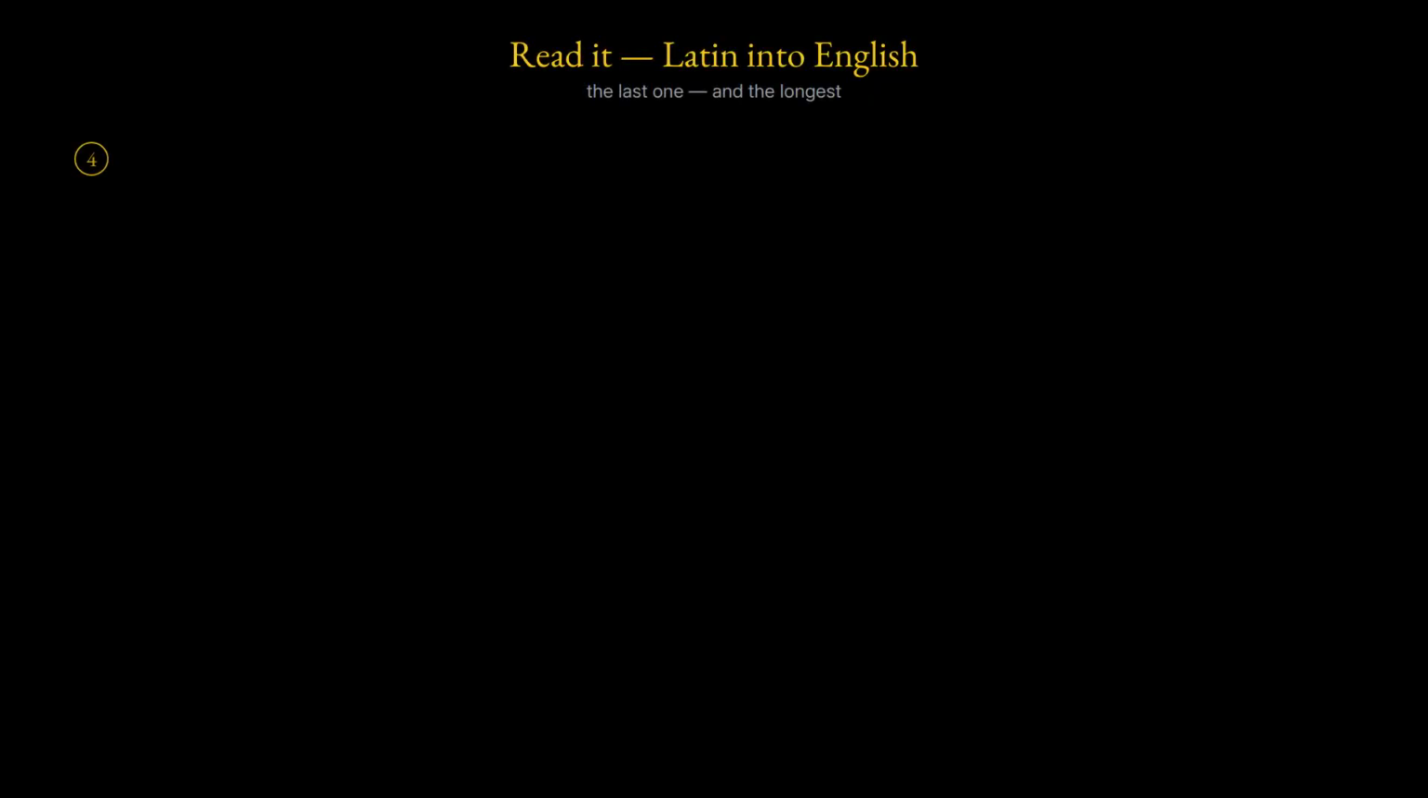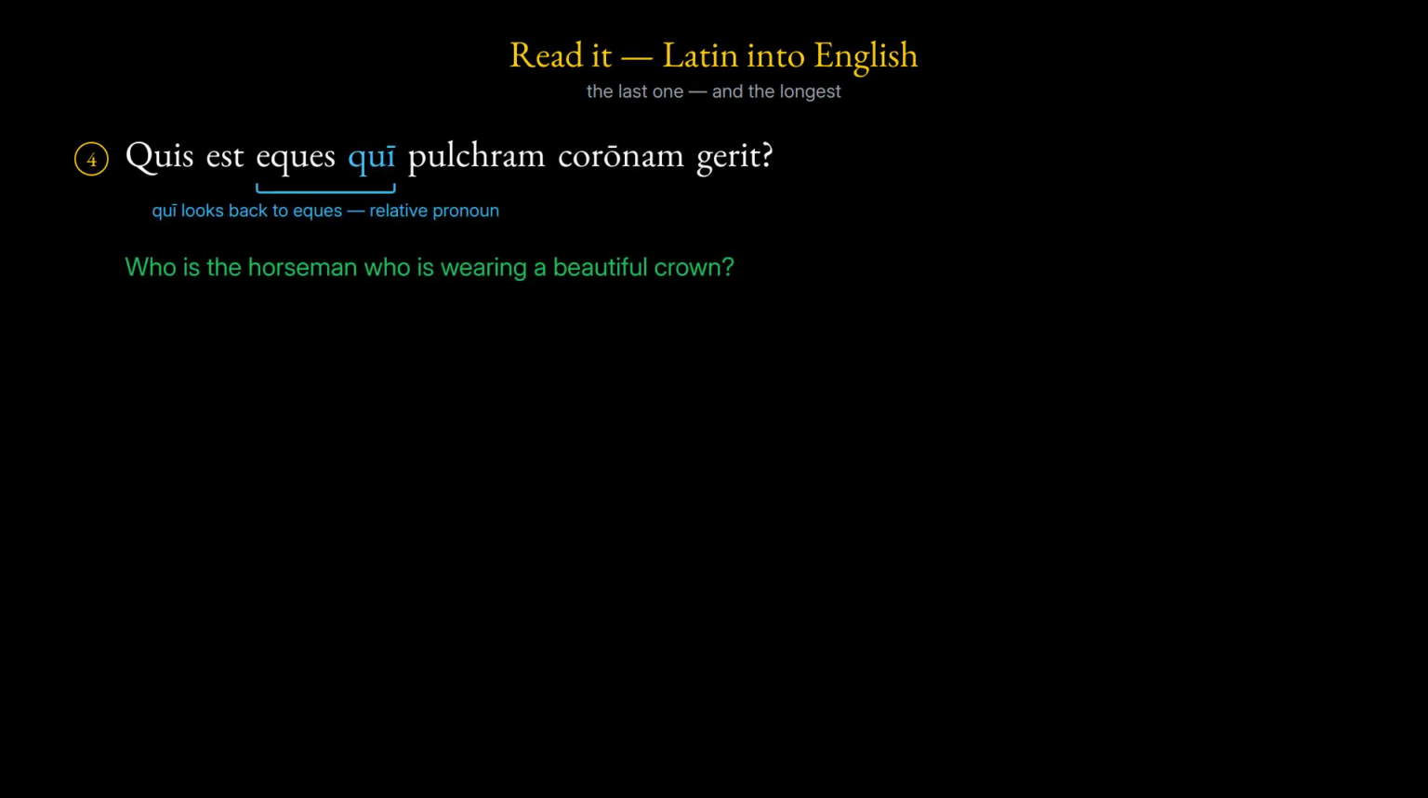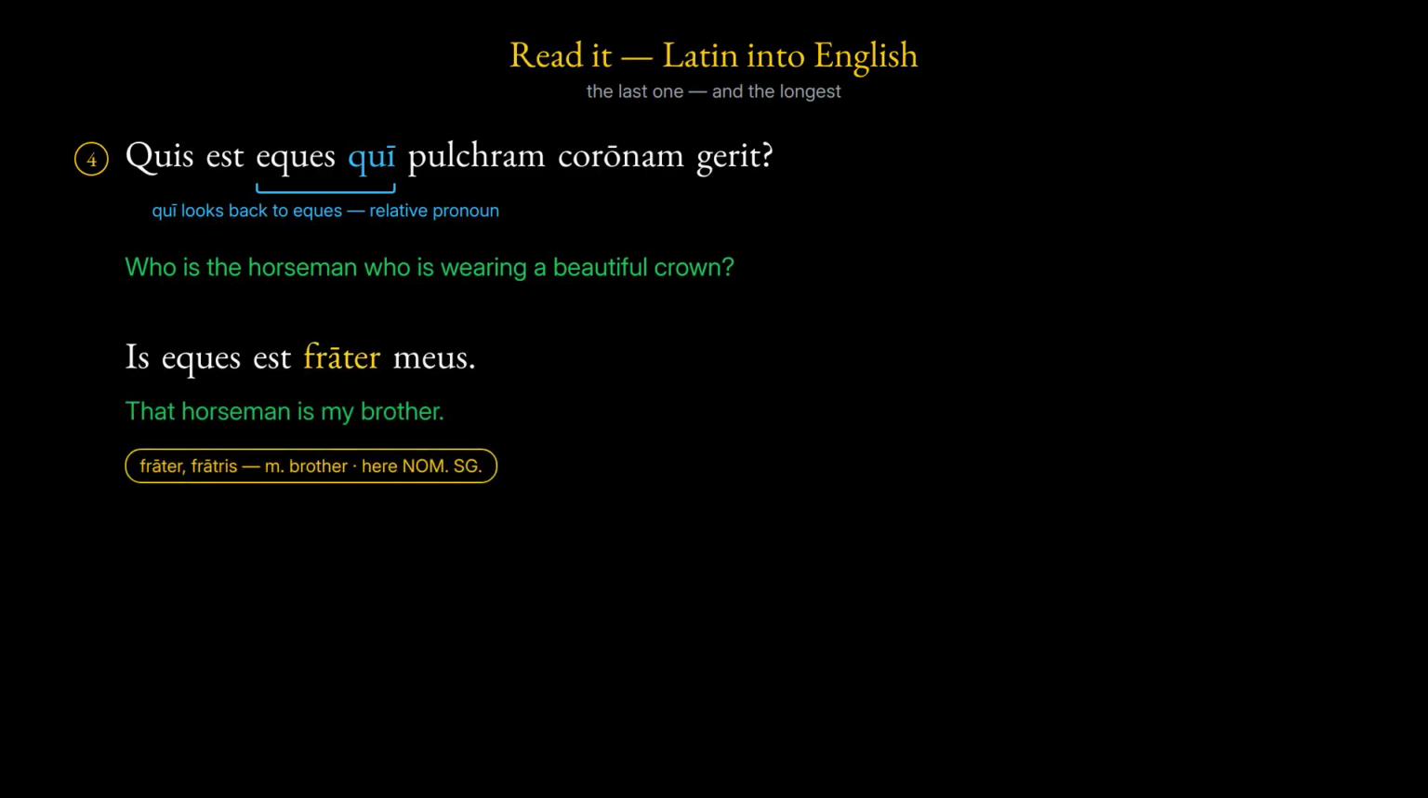Fourth and the longest, Quis est eques qui pulchram coronam gerit? Who is the horseman who is wearing a beautiful crown? Is eques est frater meus. That horseman is my brother.